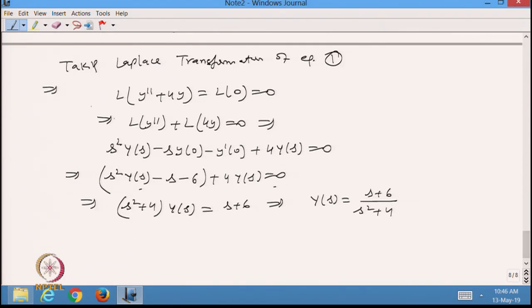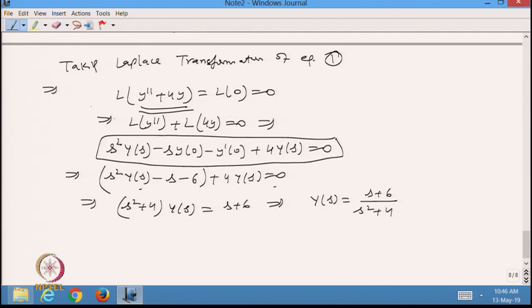Now, we know that this is the Laplace transformation. Now, I want to find the function, because the solution of this differential equation is small y(t). If from here we take the Laplace transformation, this was my differential equation, and once I take the Laplace transformation of that differential equation, I come up with this algebraic equation. So, that is the power of Laplace transformation, changing the differential equation into an algebraic equation. Here there is no derivative involved, only the algebraic value is given.